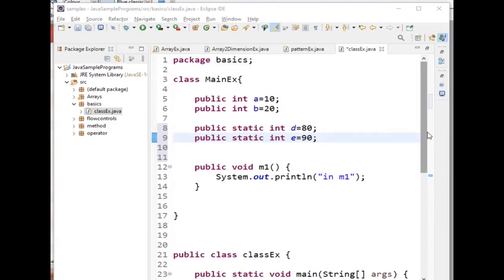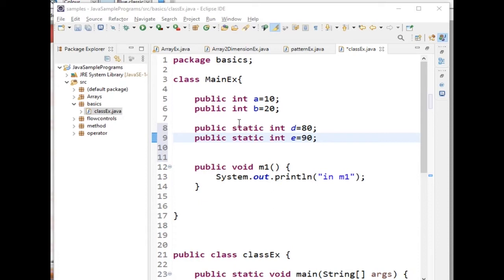So to write the static variables, compulsorily we have to use the keyword static. Static int d equal to 80. I am taking here two static variables and these are the instance variables. Instance variables and static variables will be declared inside a class. We should declare the static variables with the static keyword.